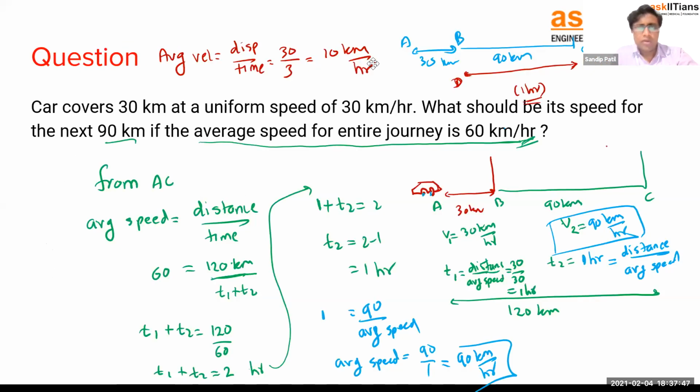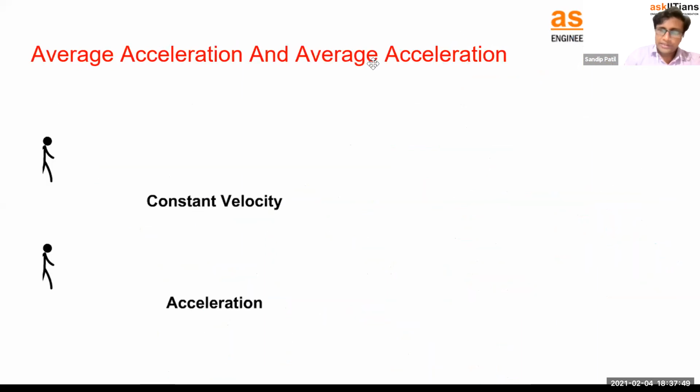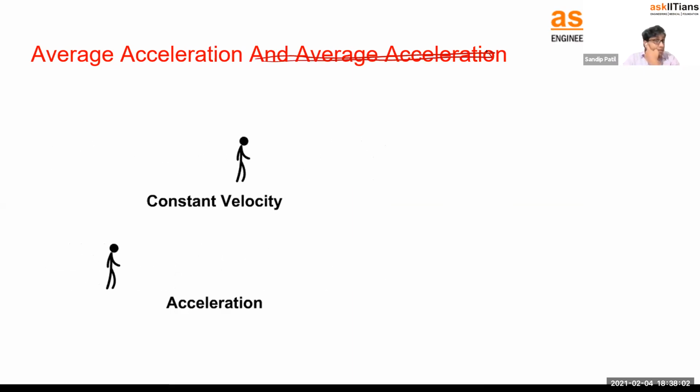Okay. Now let's move to the next point: average acceleration. Okay, average acceleration only. So let's say only average acceleration. So what is the difference between this? This is the cool diagram, right?